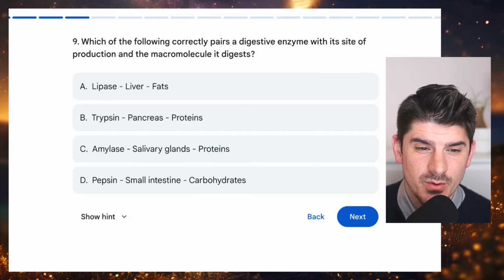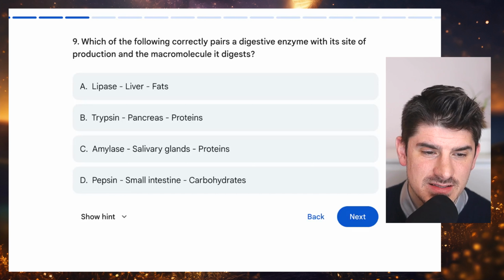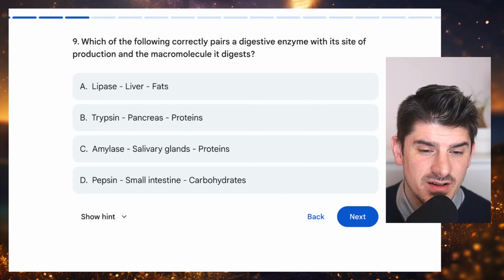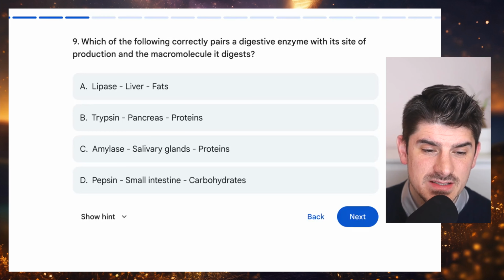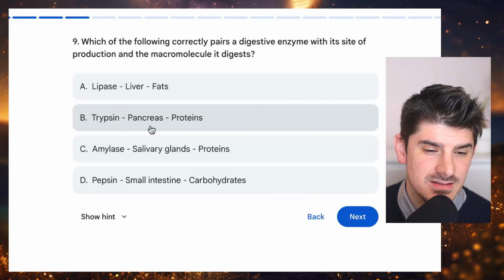Number 9. Which of the following correctly pairs a digestive enzyme with its site of production and the macromolecule it digests? A. Lipase, liver, fats. B. Trypsin, pancreas, proteins. C. Amylase, salivary glands, proteins. D. Pepsin, small intestine, carbohydrates. And the answer choice here is B.